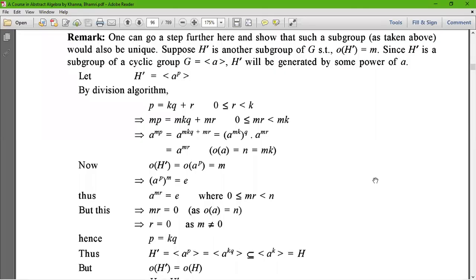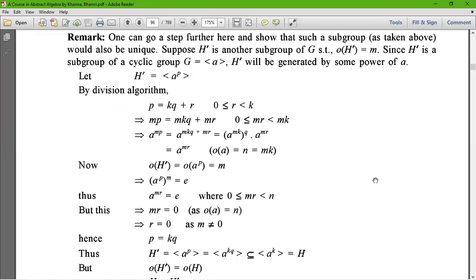Now here we can see one remark which is helpful to prove one more theorem, which will be discussed in the next class. The remark is, here we prove that such a subgroup would also be unique. Suppose H dash is another subgroup of G such that the order of H dash equals m.